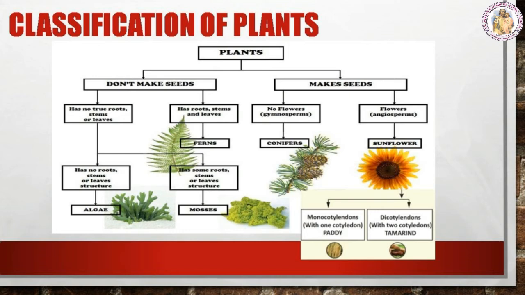Next, plants that produce seeds are classified into gymnosperms and angiosperms. Gymnosperms are classified into conifers, and the angiosperms are classified into monocotyledons and dicotyledons. Monocotyledons means seeds with one cotyledon, example paddy. Dicotyledons, that is, seeds with two cotyledons, example tamarind.